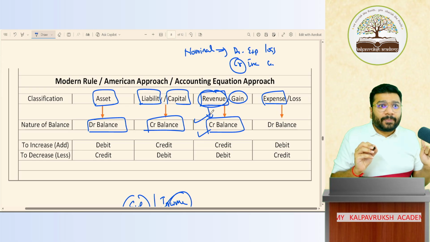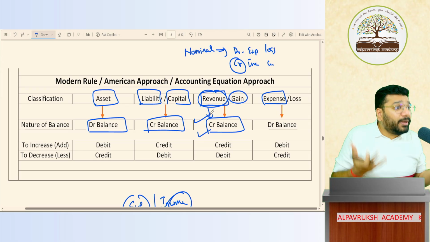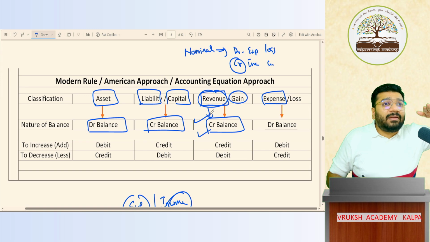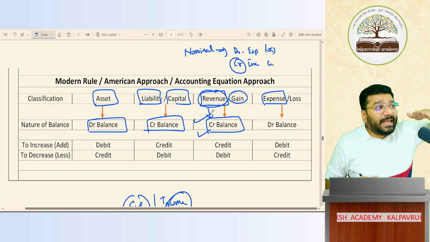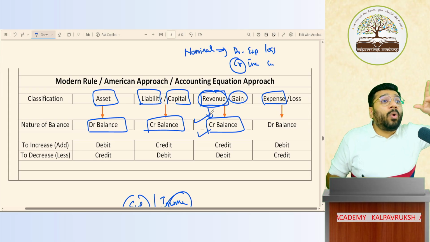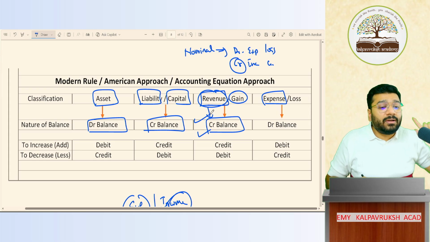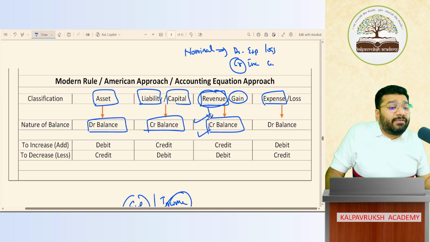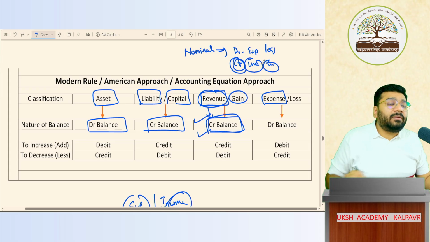I can do it right now, but nothing will be understood. Even if you try to understand, it will be a little vague. So rather, I will wait, and when the right time comes in the ledger, I'll make you understand the meaning of credit balance and debit balance. Got it, not got it? So why is revenue a credit balance? Because as per the nominal account rule, credit all income and gain. Got it, not got it?